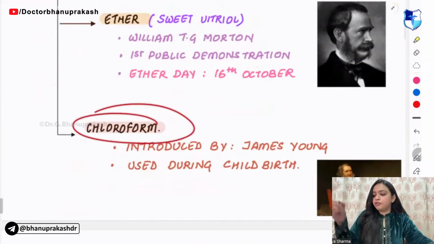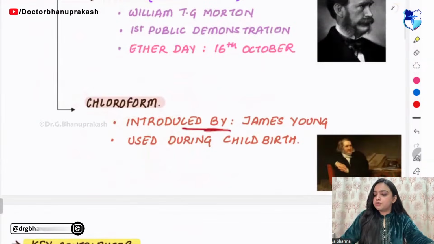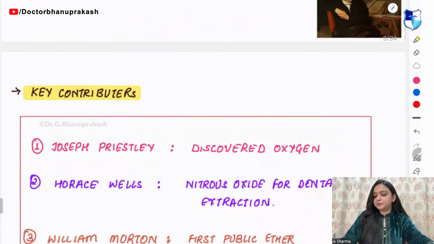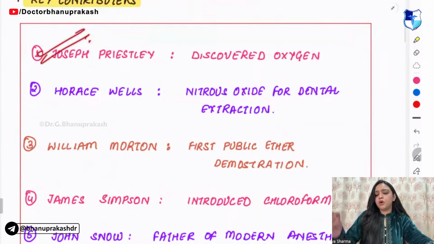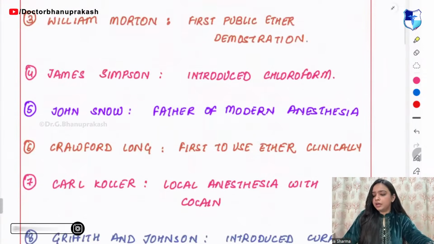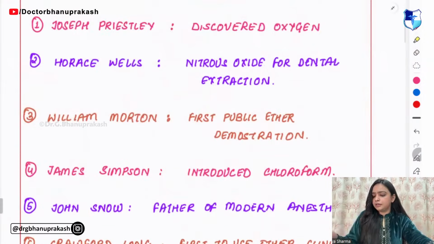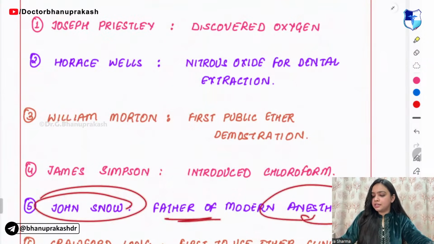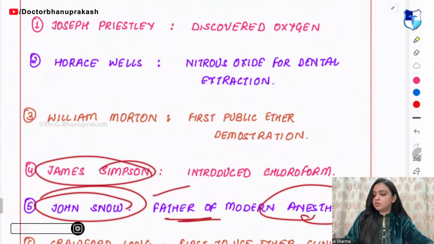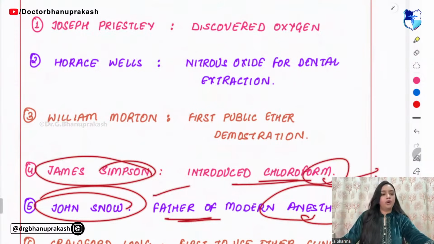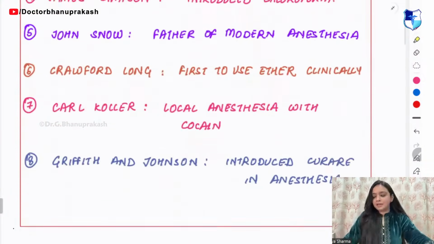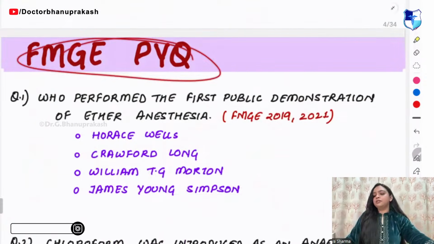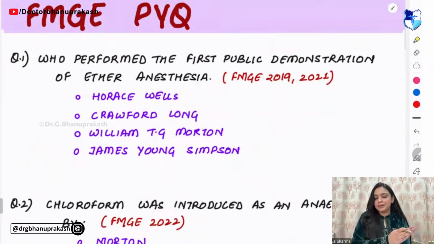Then you have chloroform. Chloroform was introduced by James Young, and it was used during childbirth. These are some of the key contributors. We don't need to go into details, just one thing that I want you to know: John Snow is the father of modern anesthesia, and James Simpson introduced chloroform. Good evening, guys. So these are the PYQs that you have. We will be solving the PYQs simultaneously also.